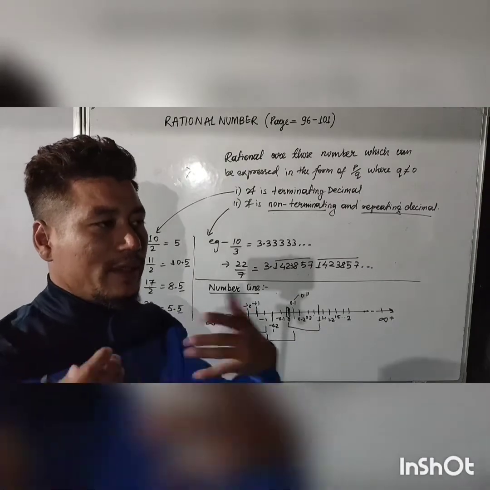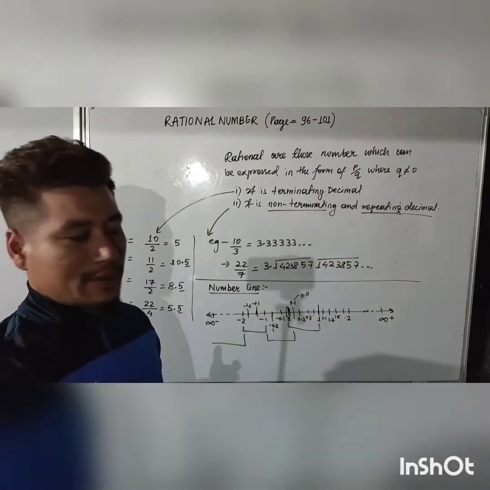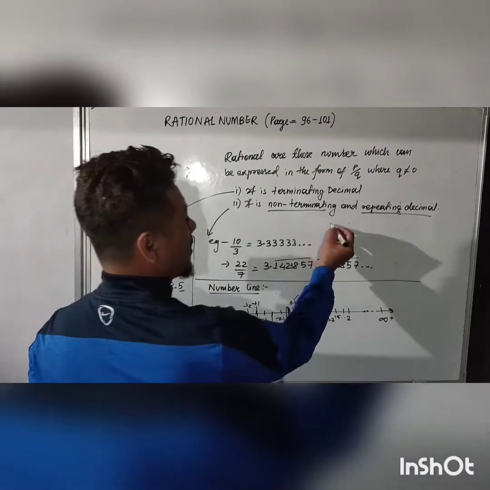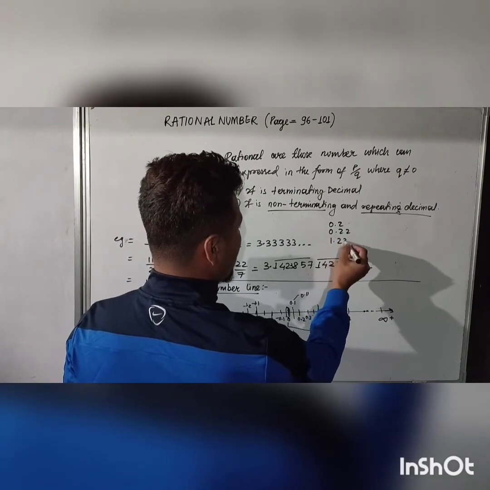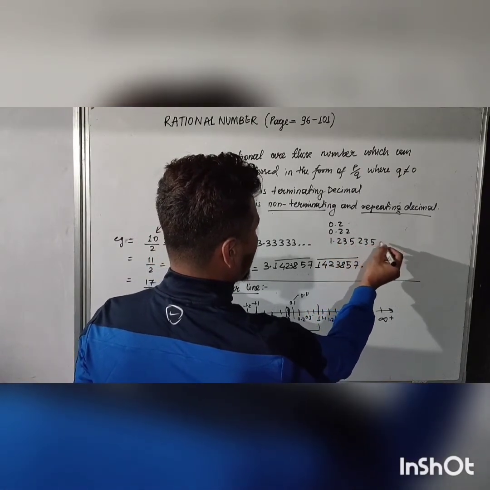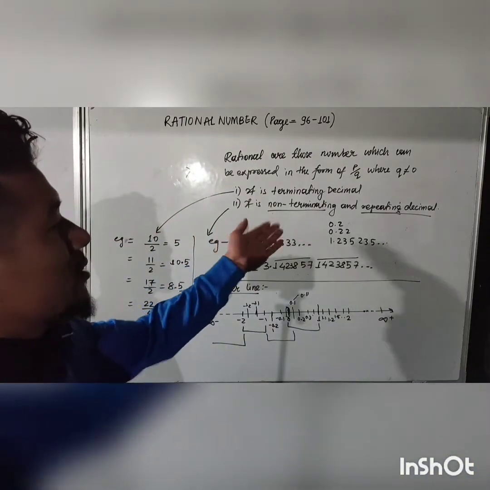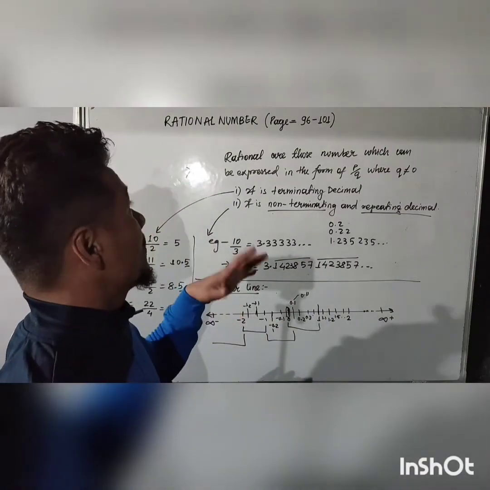Now, what do you mean by the term infinity? Infinity means you cannot count; it is never ending. So I hope you understood rational numbers. What are rational numbers? See, 0.2 is a rational number, 0.22 is a rational number, 1.2345235 and so on is also a rational number. Rational number means it is a terminating decimal or a non-terminating repeating decimal. So I hope you have gained some knowledge about rational numbers.